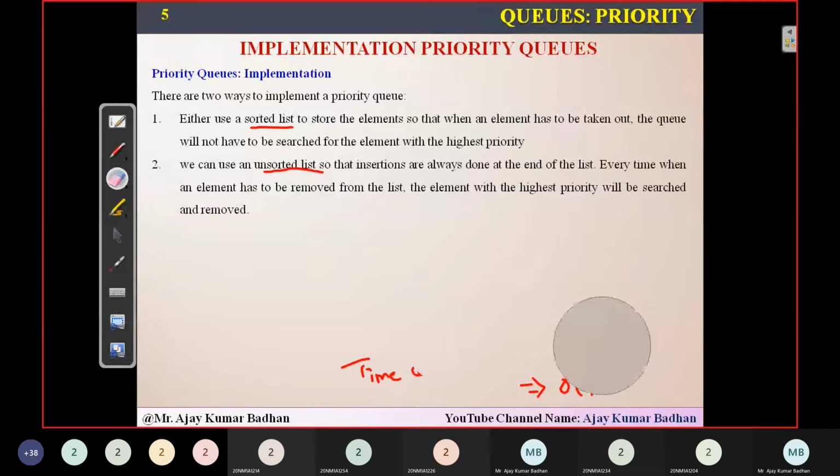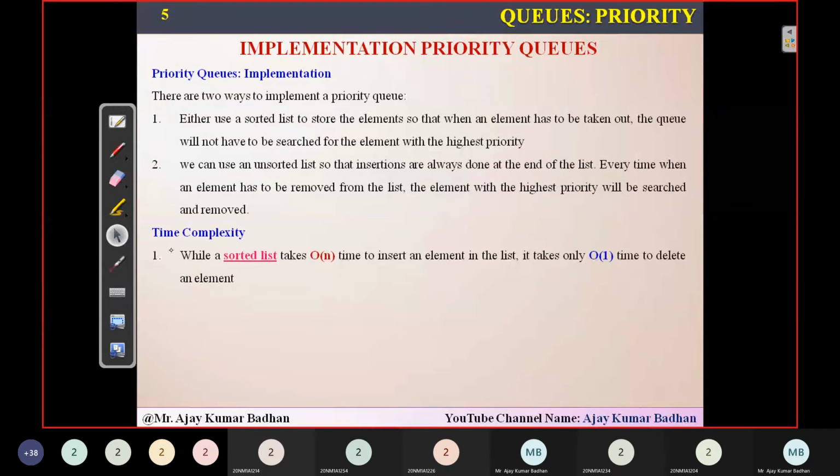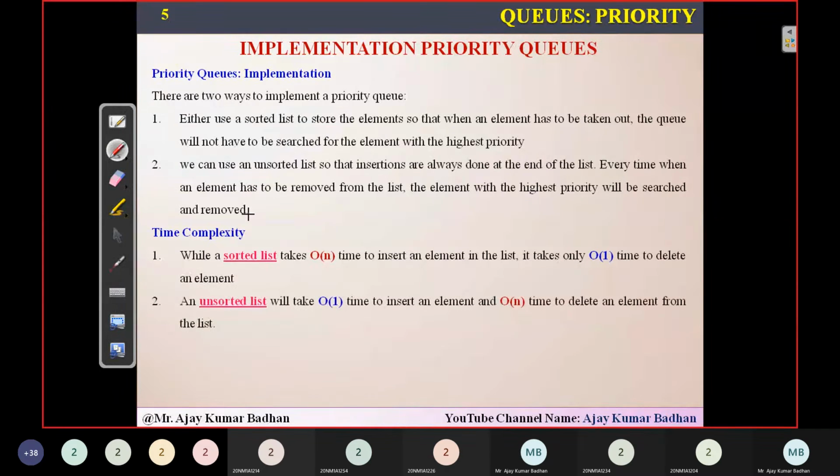So here time complexity is the main factor. When you're trying to add the elements into the array using a sorted list, a sorted list in the sense nothing but first 1, then 5, then 20, then 30, like this. So here, how much time does it require to insert an element?